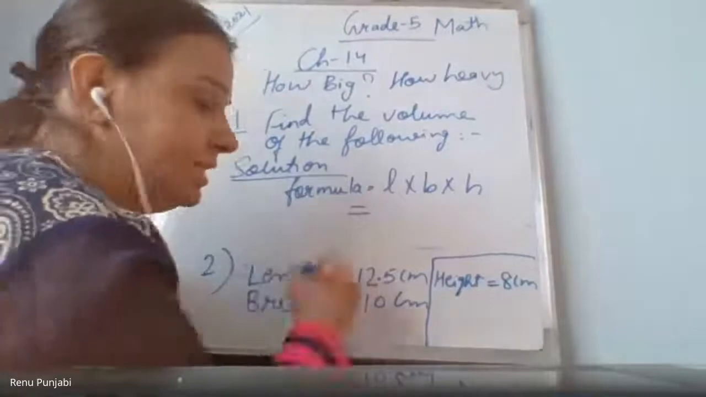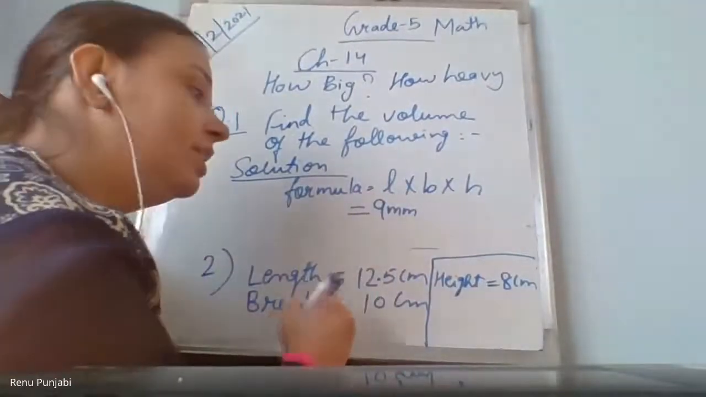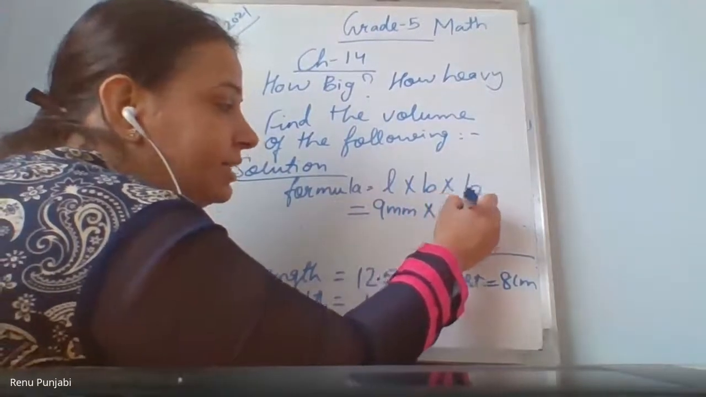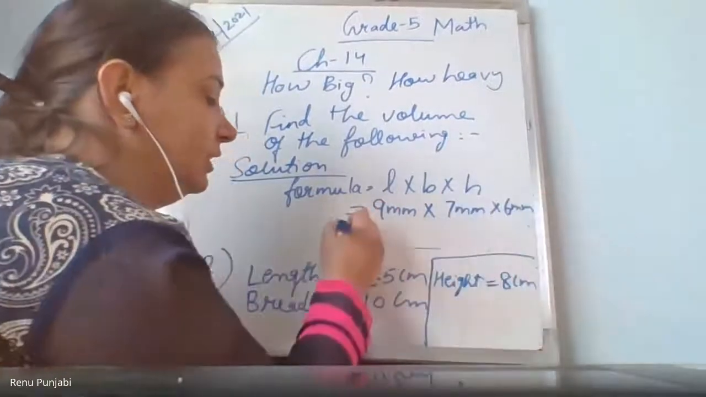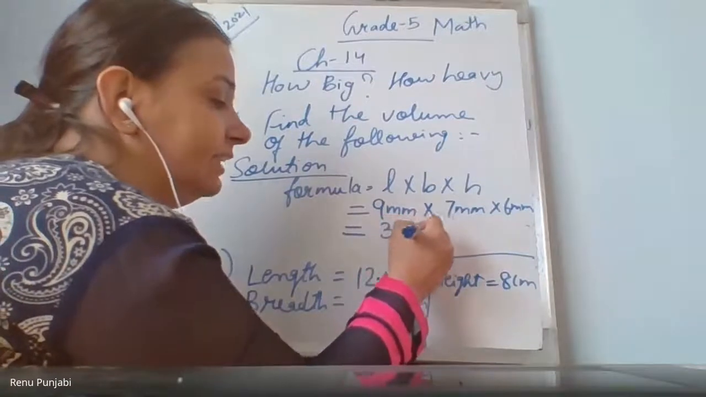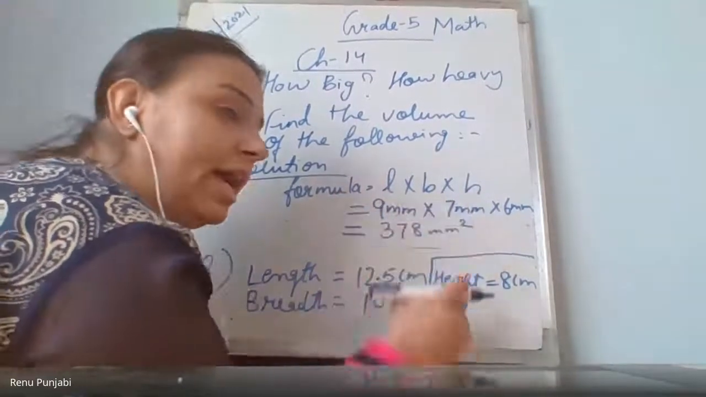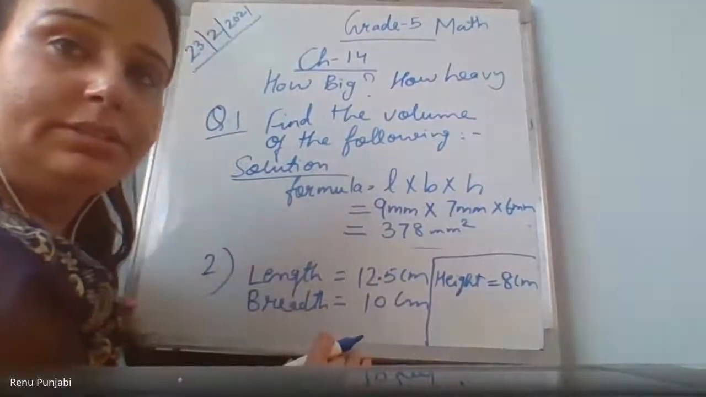Then we write what is the length. 9 millimeter. We cannot remove the unit from here. We have to write the unit here also. Breadth is 7 millimeter. Height is 6 millimeter. So when you multiply all these together, 378 millimeter square. And the multiplication, if you don't know direct multiplication, please multiply them in the rough work.